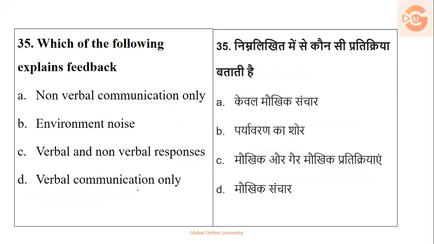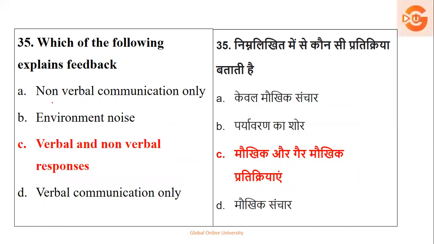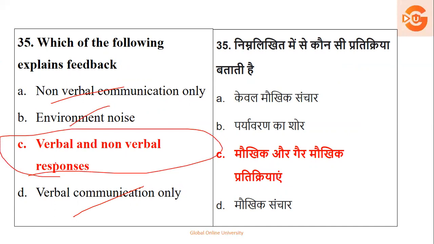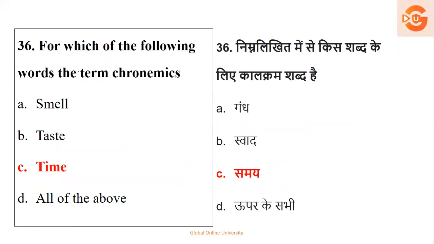So that is the right answer. Next, which of the following explains feedback? Nonverbal communication, environment noise, verbal and nonverbal responses, verbal communication only. If you see the options and understand the right answer, nonverbal and verbal individually are not environmental noise. So definitely the right answer is verbal as well as non-verbal messages or responses are a part of feedback.